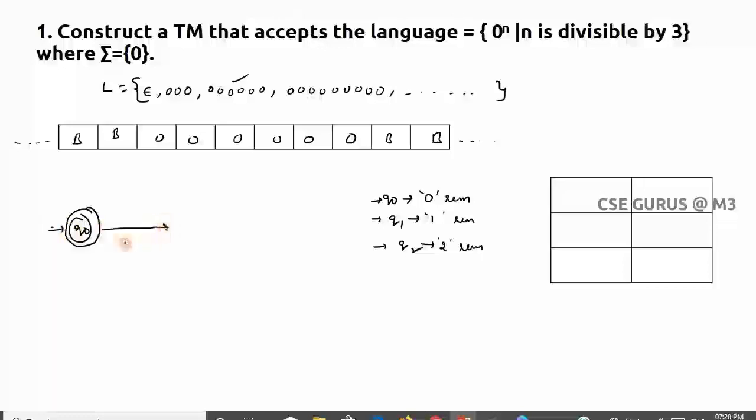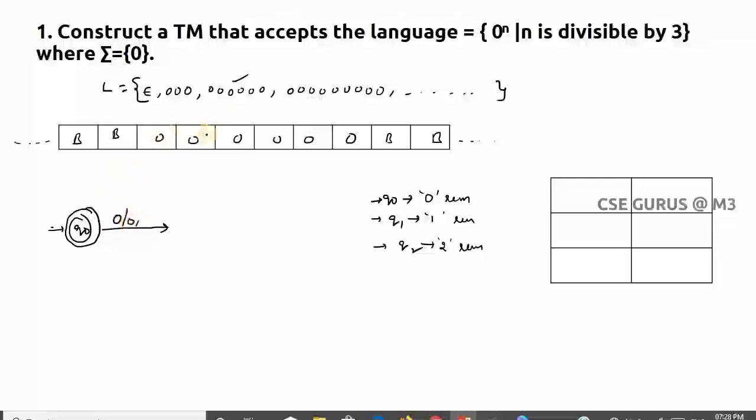Now I can write like this. So one remainder state means, if I take 1 0, 1 0 means the number of zeros is 1, so that means one remainder state. And if I take 0, are you replacing? No need of replacing anything here. 0 will be as it is.